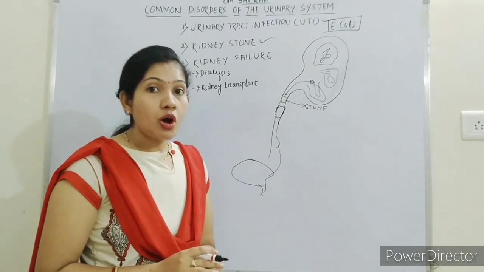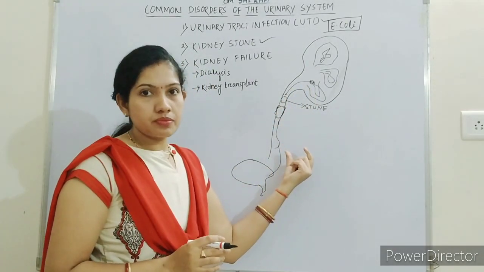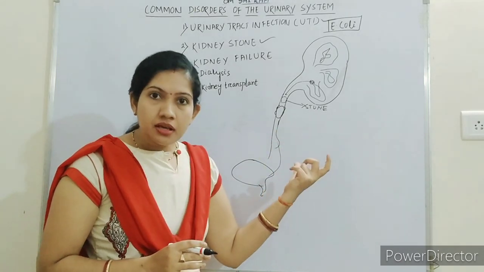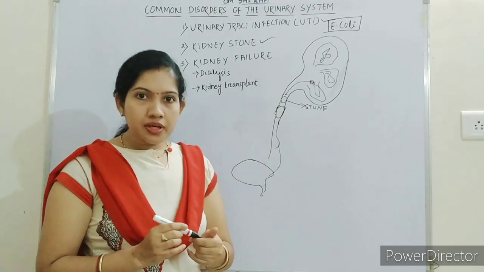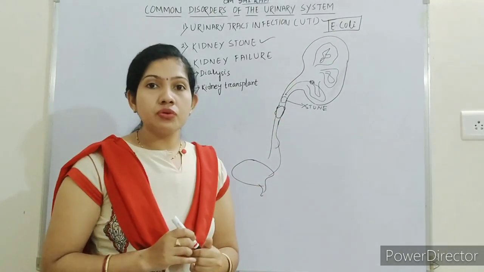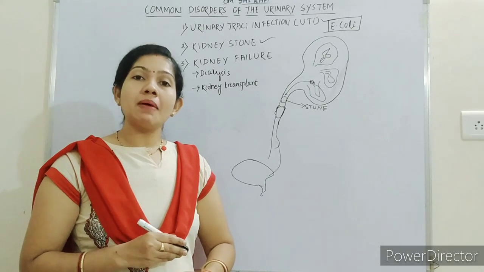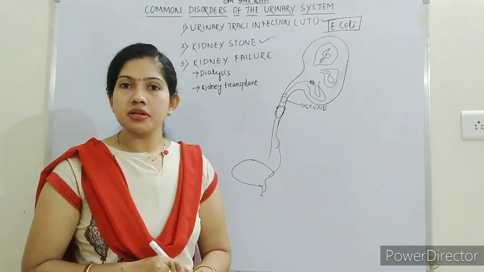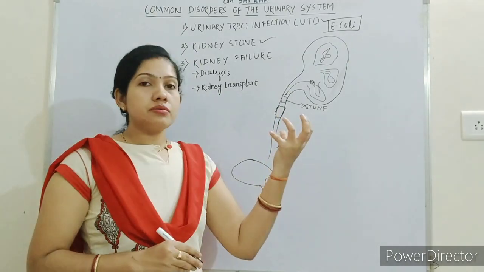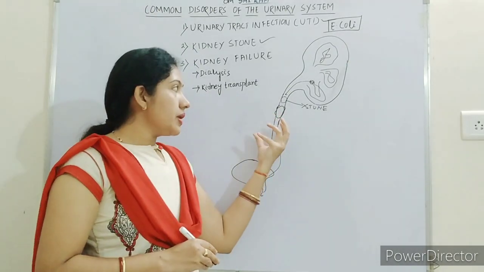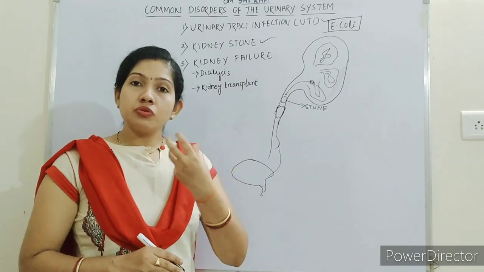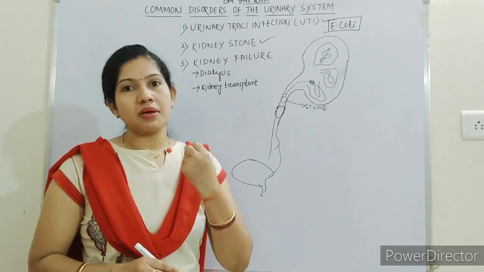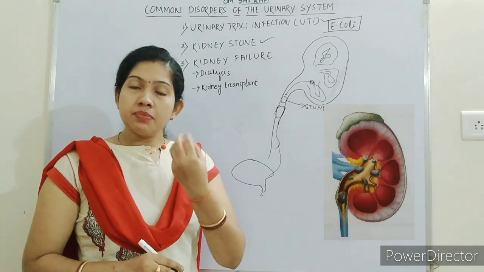then it will block the passage of urine down and it will give severe pain in the lower abdomen. Due to the blockage of urine, there will be severe pain on either side of the lower abdomen. And when you urinate, the urine may also have a foul, very bad smell, and the urine will be cloudy.